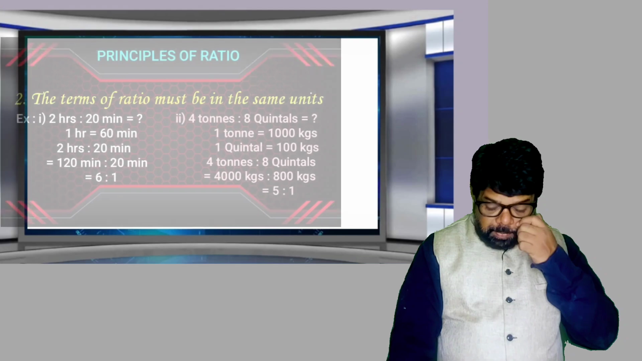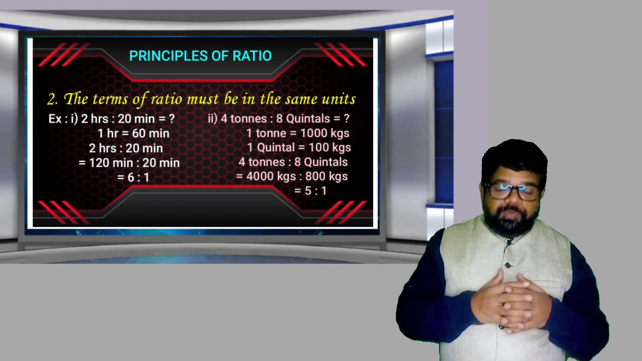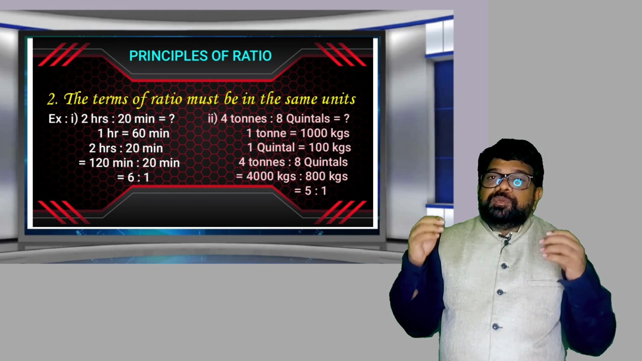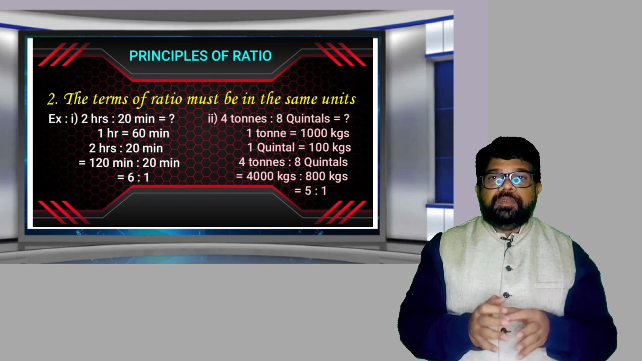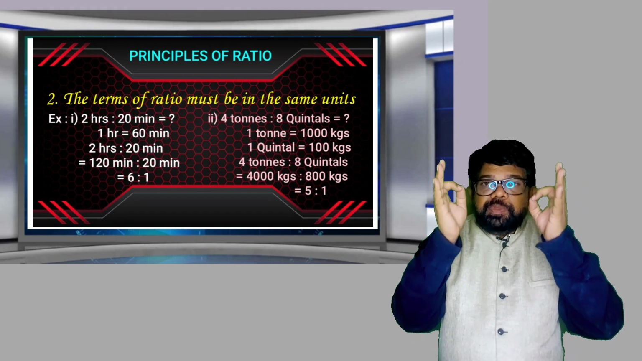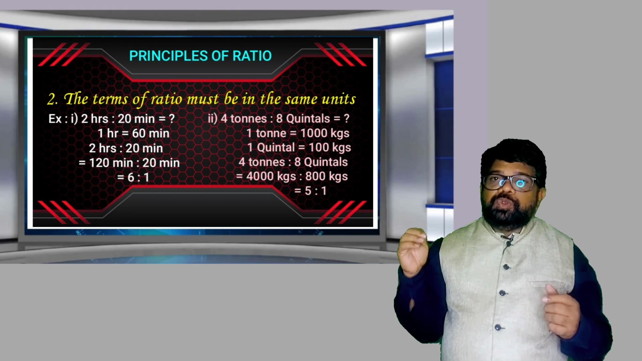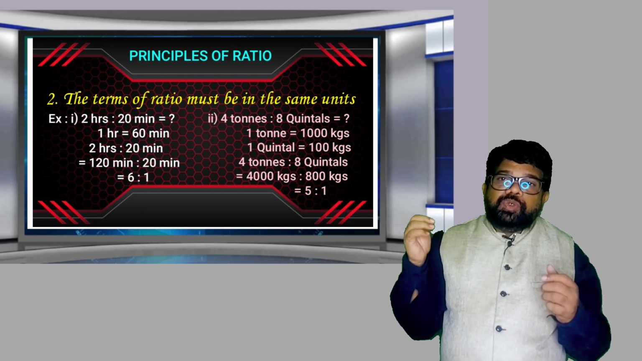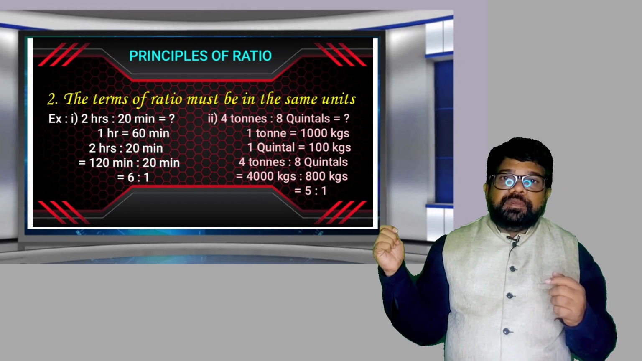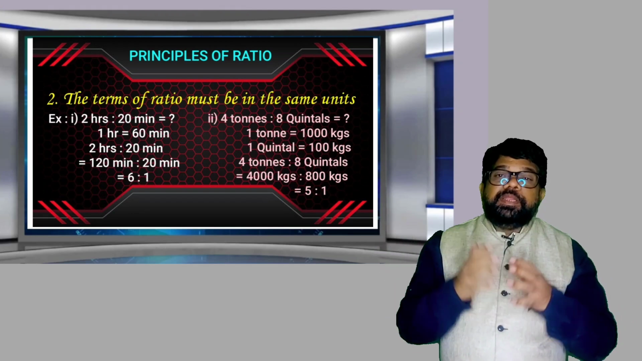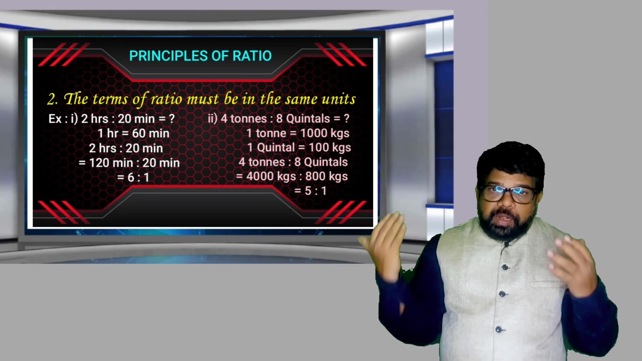Now the second principle of ratio, observe the screen here. What is the second principle of ratio? The terms of ratio must be in the same units. Observe the example. First example is 2 hours is to 20 minutes. The first term is in hours, the second term is in minutes. According to our principle, they must be in the same units. Both must be either in hours or in minutes.